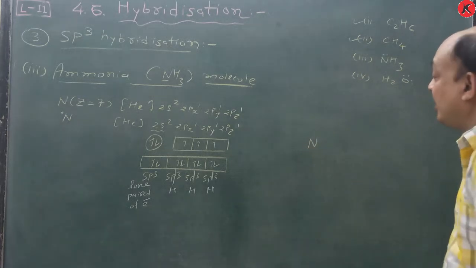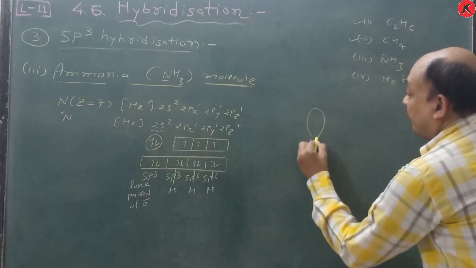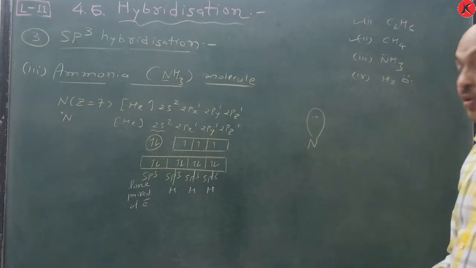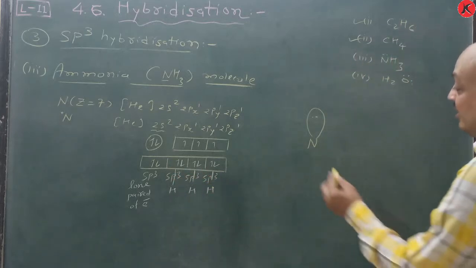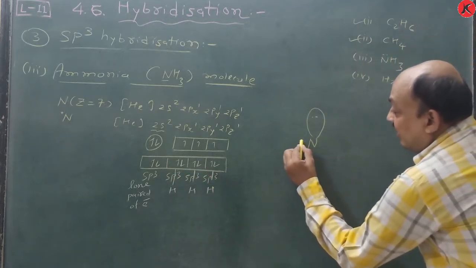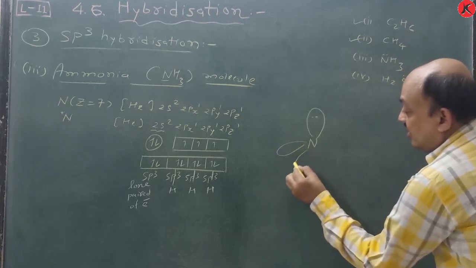Suppose we consider nitrogen, so this is known as the lone pair of electrons. The lone pair is there, and the three sp3 hybrid orbitals are arranged in this position, slightly distorted.